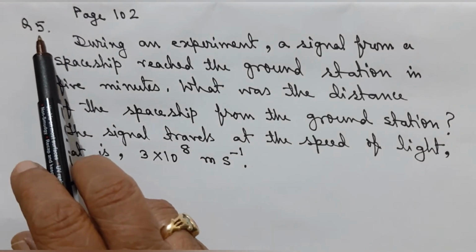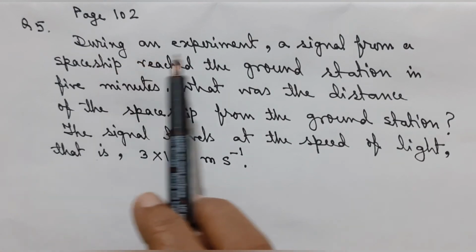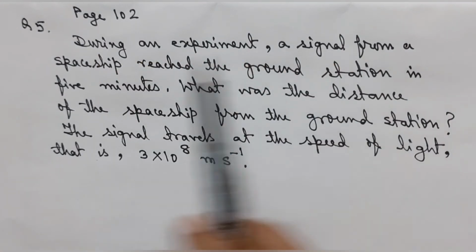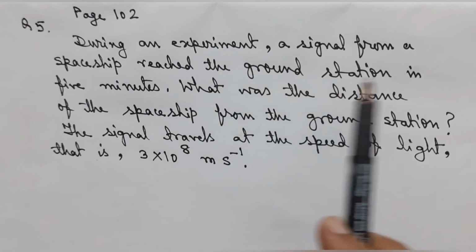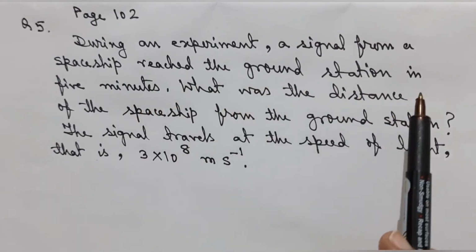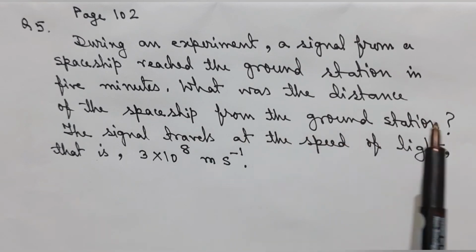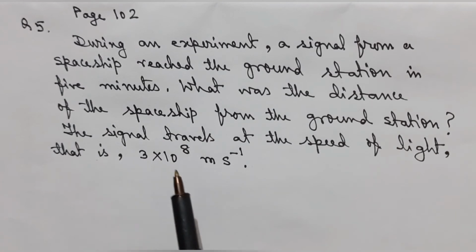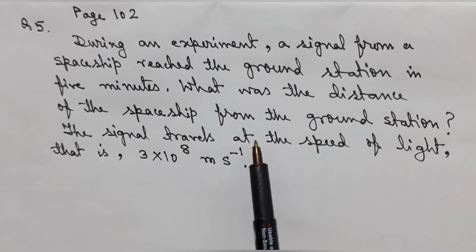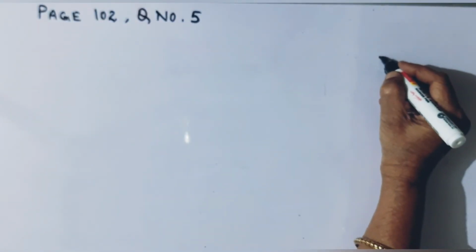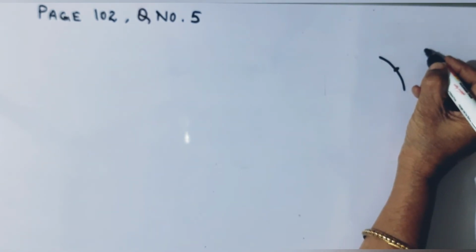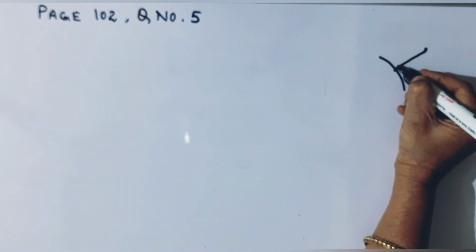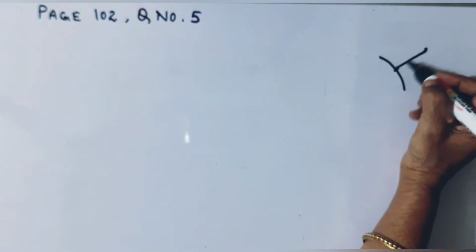This is question number 5, page 102. During an experiment, a signal from a spaceship reached the ground station in 5 minutes. What was the distance of the spaceship from the ground station? The signal travels at the speed of light, that is 3 into 10 to the power 8 meter per second. So let us solve this. Let us suppose that this is the ground station and here we have the spaceship. We have to find out the distance of the spaceship from the ground station.